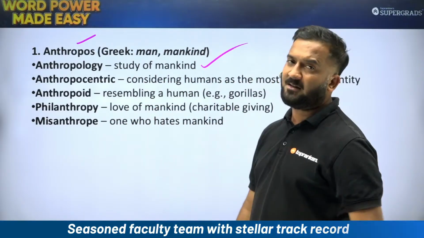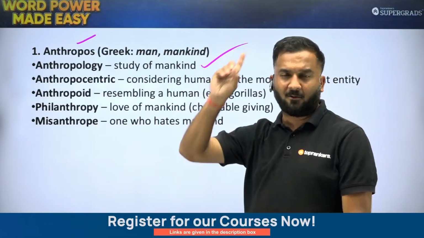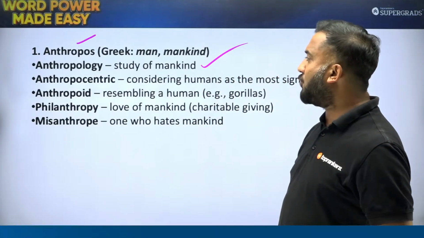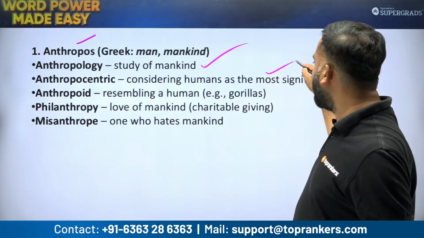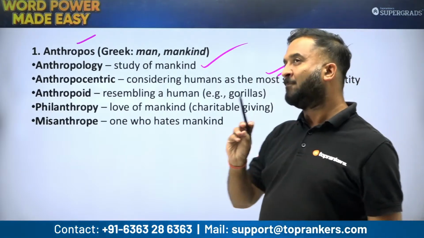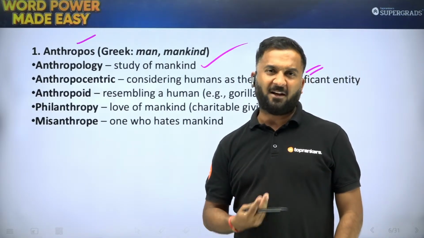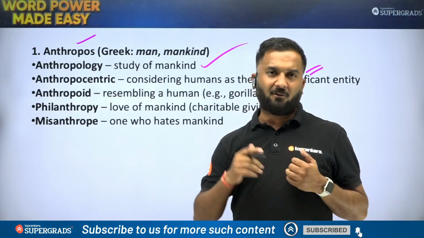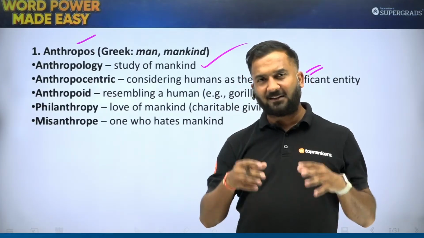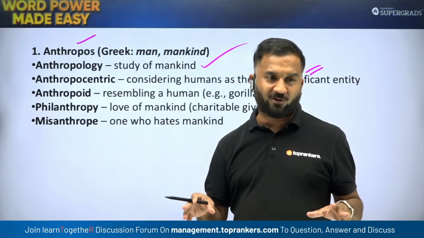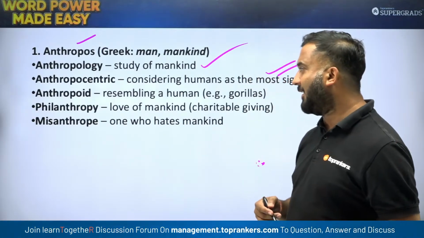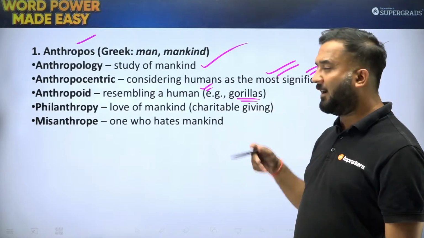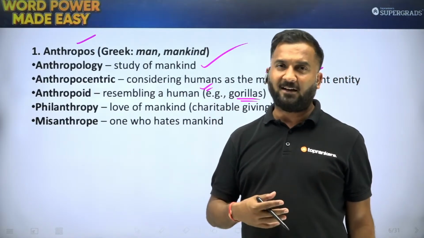Now, anthropology is a combination of two root words. Number one, anthrop, and logy is for study. So study of human beings. Anthropocentric, considering humans as the most significant entity. इस दुनिया में जितनी भी theories हम develop करते हैं, जितने भी हम inventions and discoveries करते हैं, they are all based on one simple agenda that human beings are the center of this universe. So that is anthropocentric. Anthropoid, resembling human, like we say gorillas and some other type of monkeys, they are anthropoid.